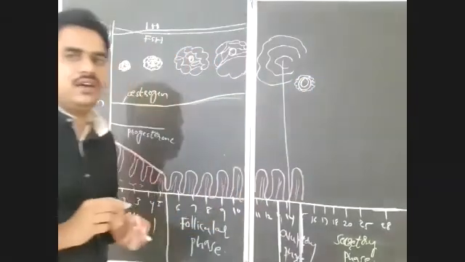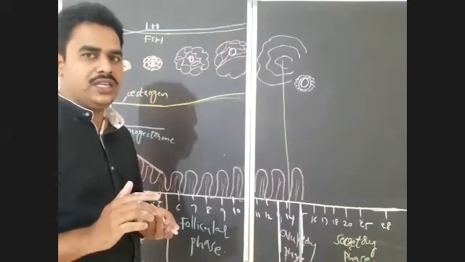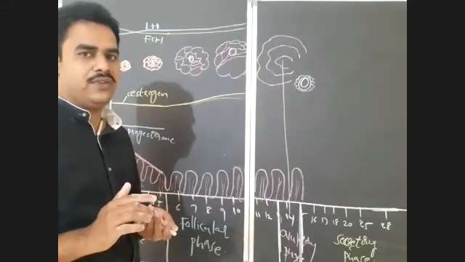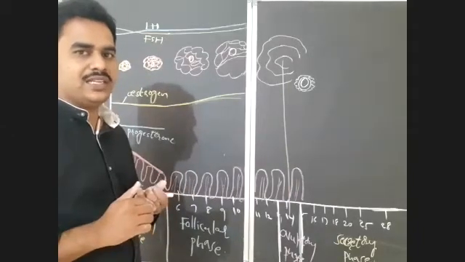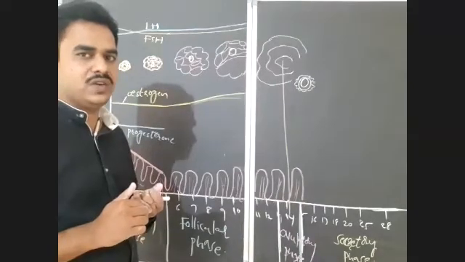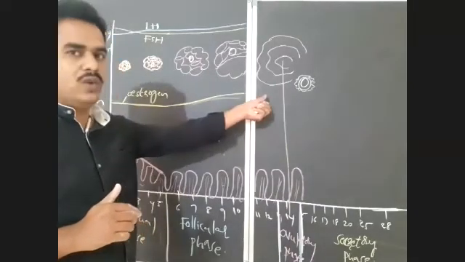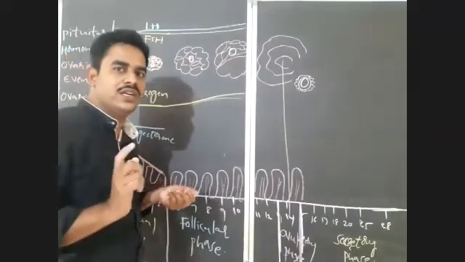The release of the oocyte on the 14th day is ovulation. Actually, the release of ovum into the body cavity from the Graafian follicle is known as ovulation. But here, the release of secondary oocyte from the Graafian follicle into the body cavity is known as ovulation in human beings. There is no release of ovum, just a secondary oocyte is released into the body cavity.